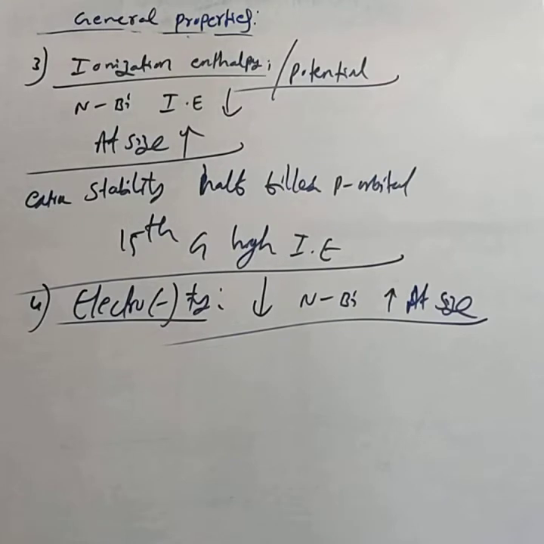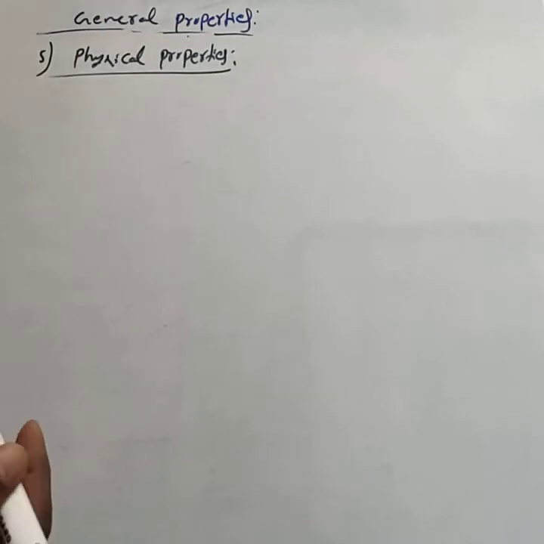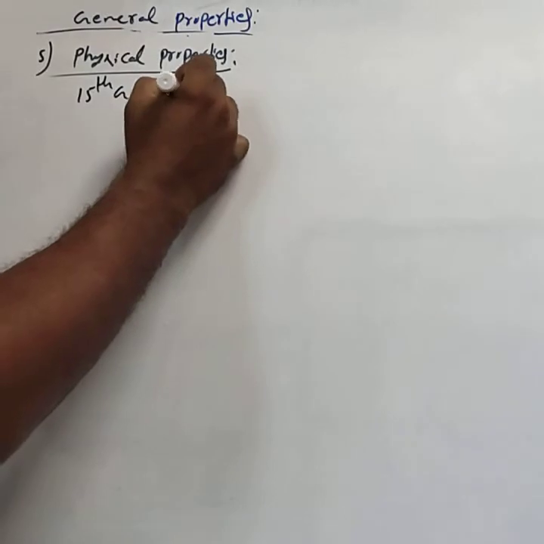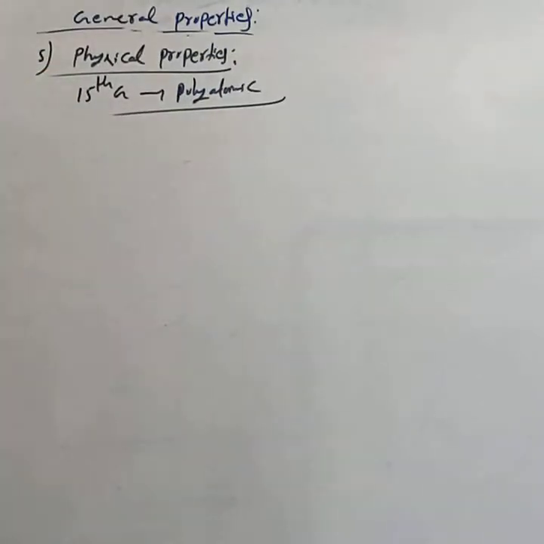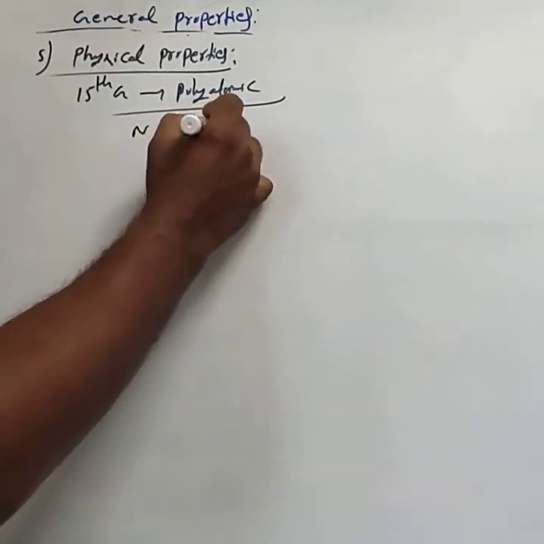Next we study the physical properties. All the 15th group elements are polyatomic in nature.